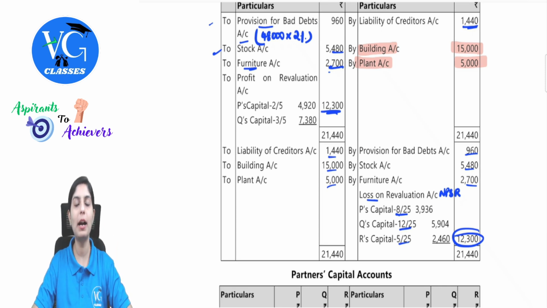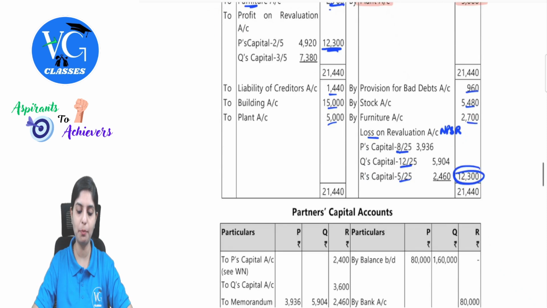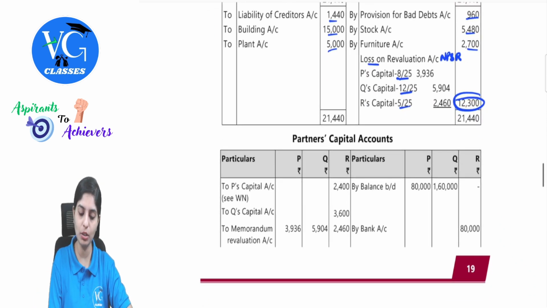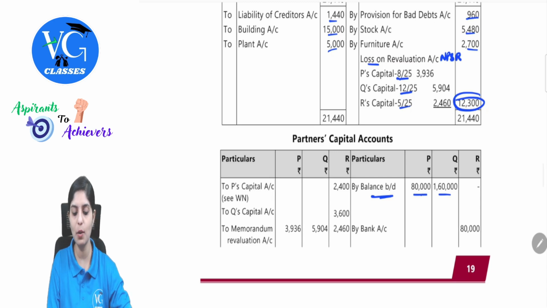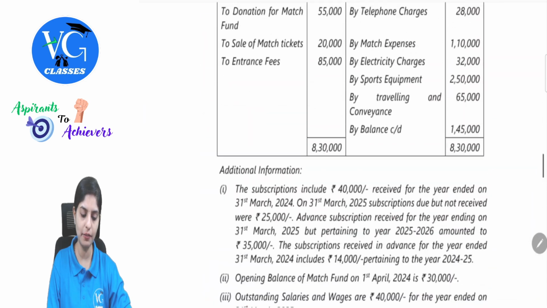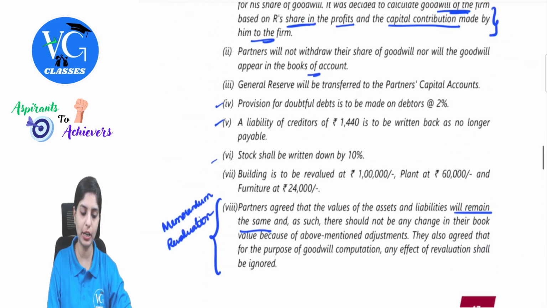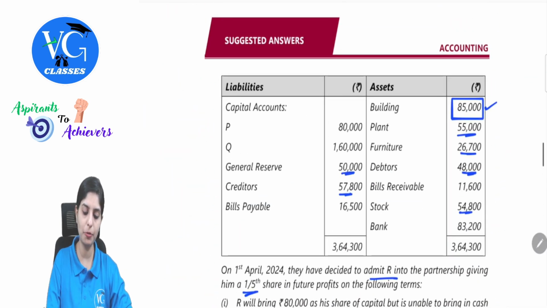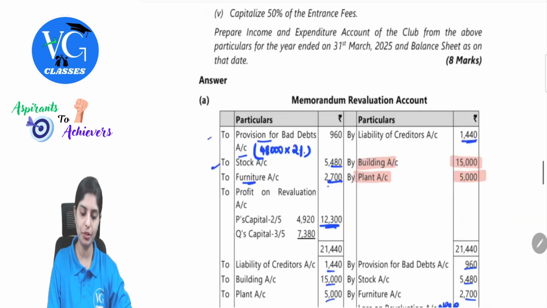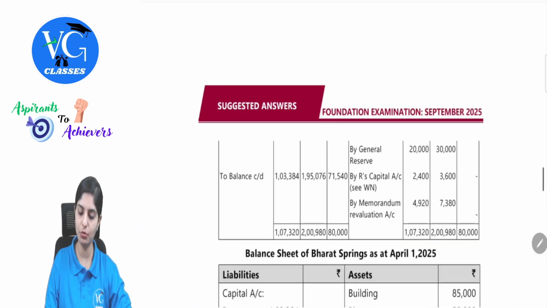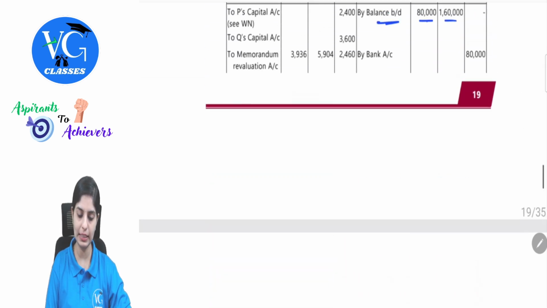Second, open partners capital and then balance sheet. Partners capital, first we will bring down the balance by balance brought down. 80, 160, there were only 2 partners. Then there was general reserve, which will be apportioned in the old ratio again. What was the general reserve amount? 50,000. 50,000 will be apportioned in the ratio of 2 is to 3. So 50,000 into 2 by 5, 20 and 30. 2 is to 3. So this is done.